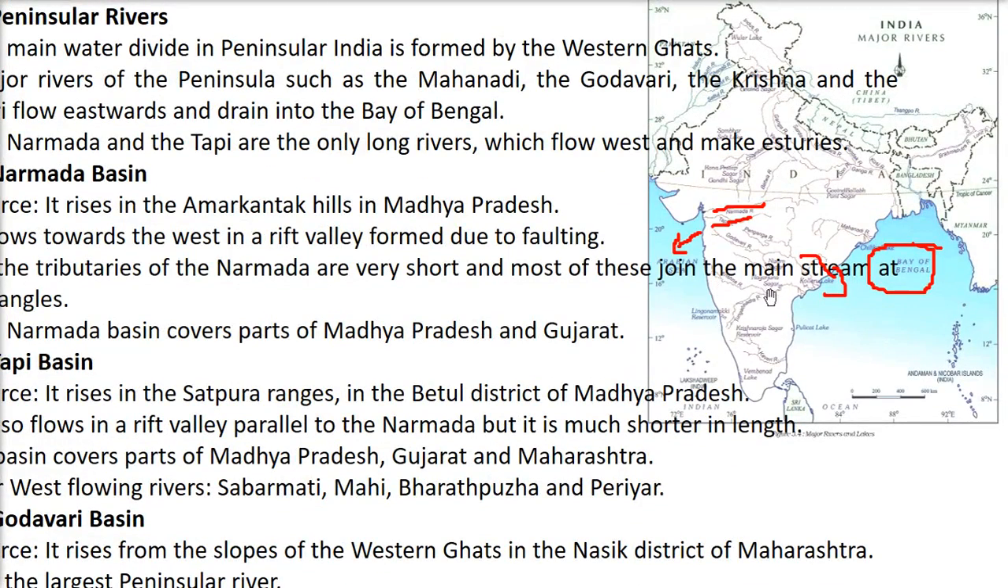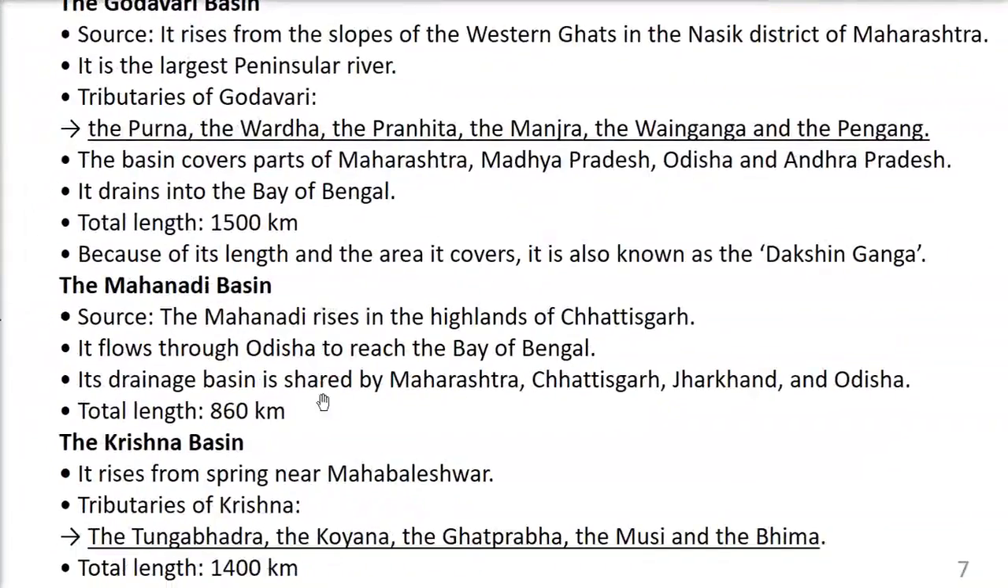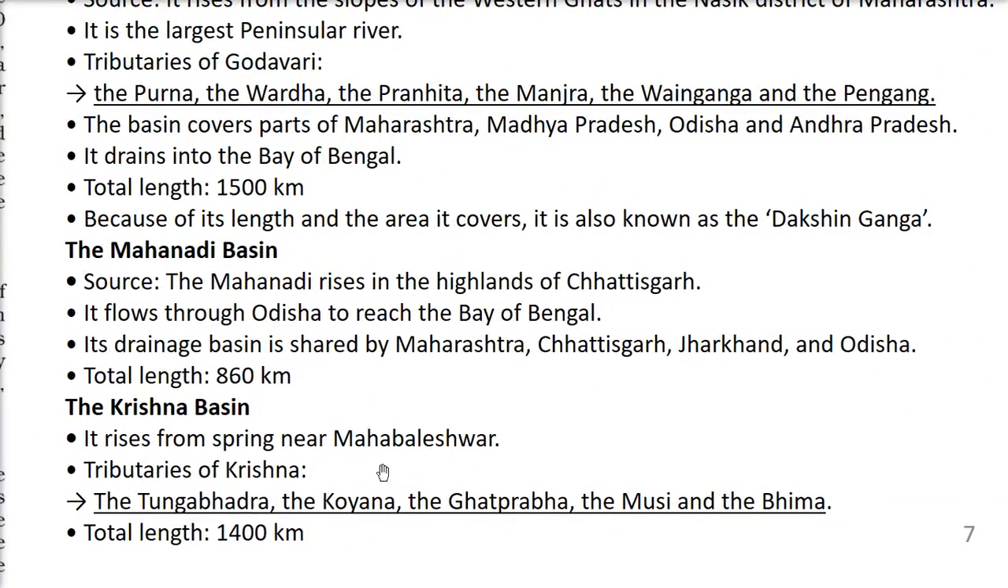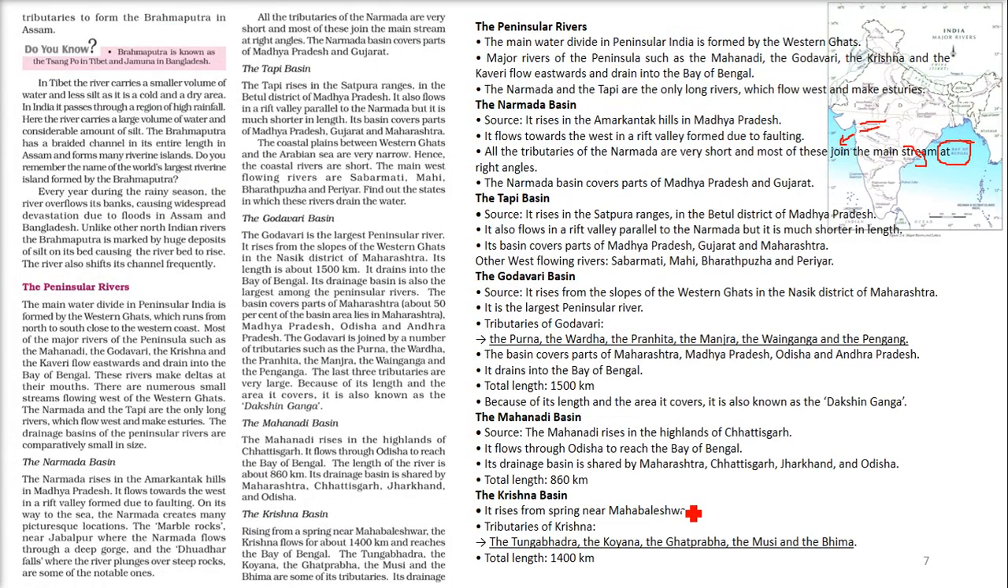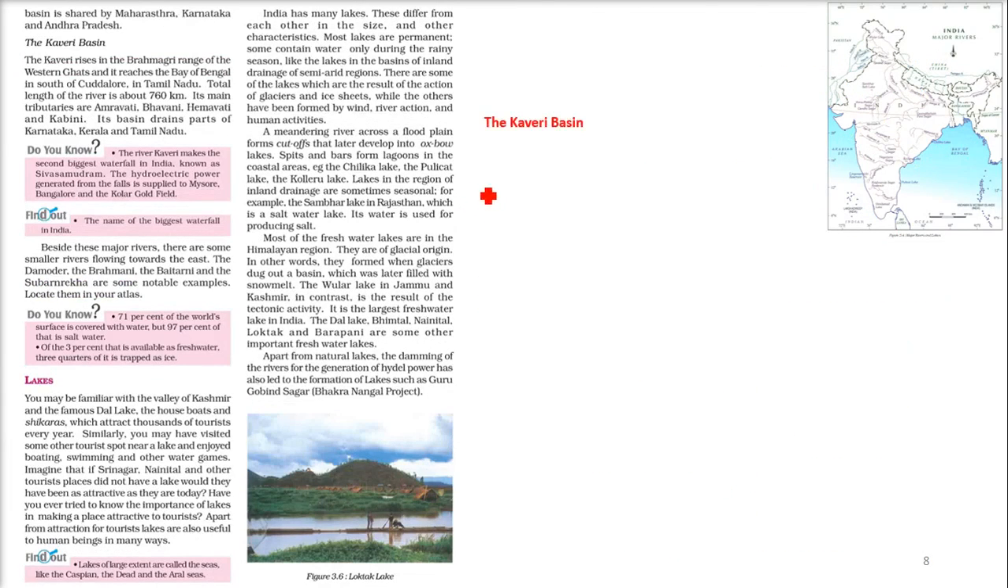Coming to Krishna, this is Krishna, and we'll talk about Kaveri also. Now Krishna starts from where? Krishna starts from a spring near Mahabaleshwar, and the tributaries of Krishna are Tungabhadra, Koyna, Ghataprabha, Musi and Bhima. Total length is 1400 kilometers. The drainage basin is shared by Maharashtra, Karnataka and Andhra Pradesh.